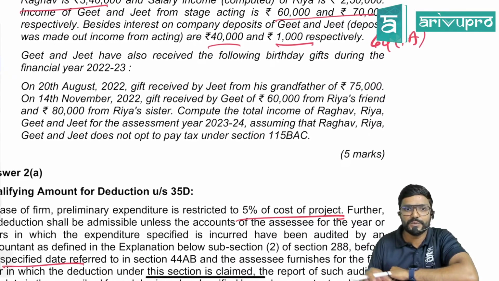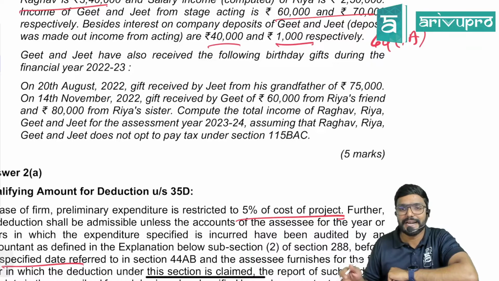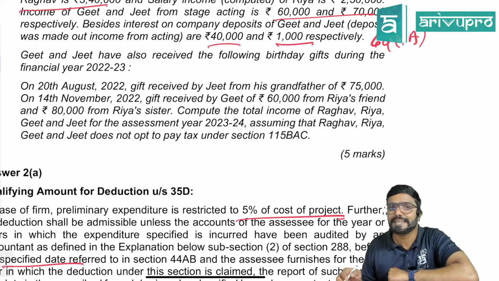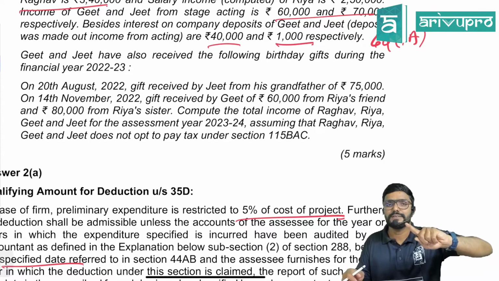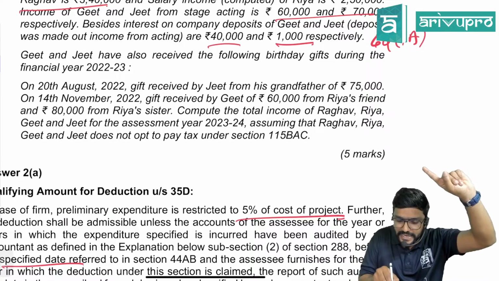On 20th August 22, a gift of 75,000 was received by Jeet from his grandfather. Guys, is it taxable? No. For the first check, we will see clubbing later. First, is it taxable for Jeet?